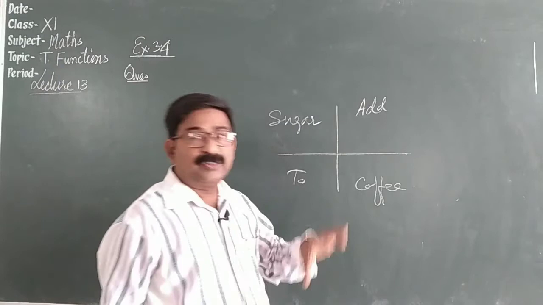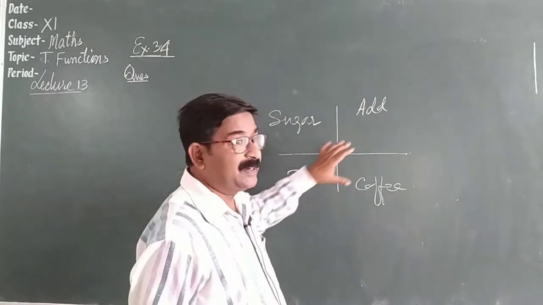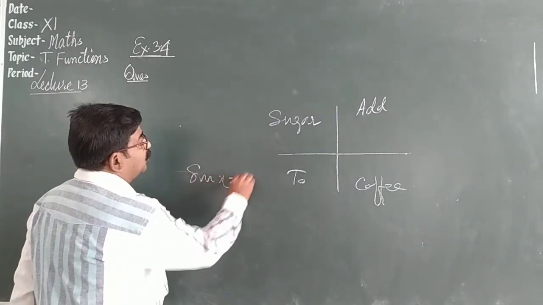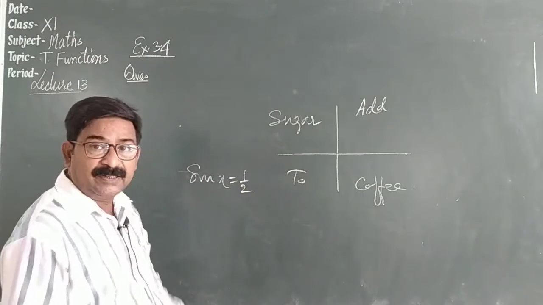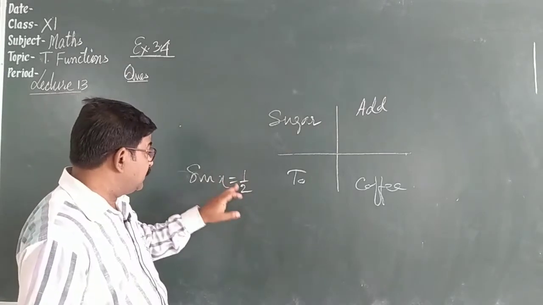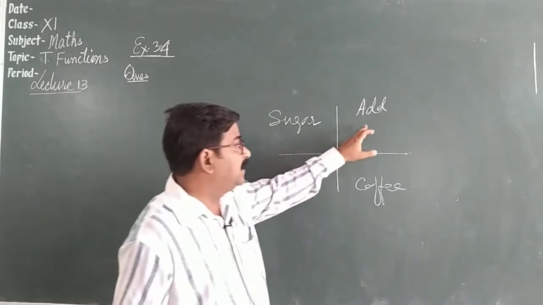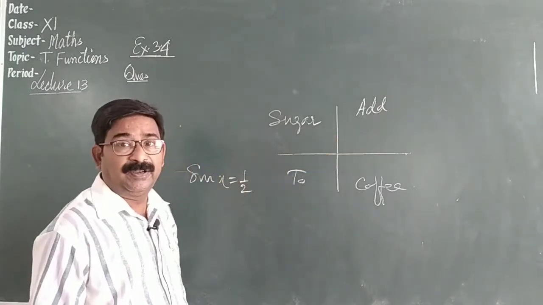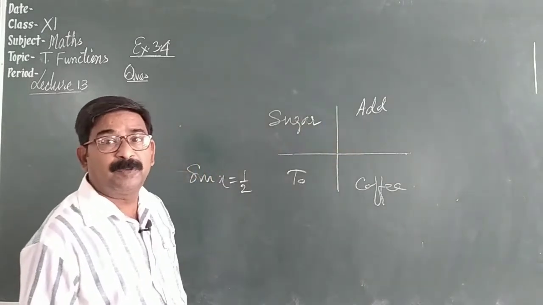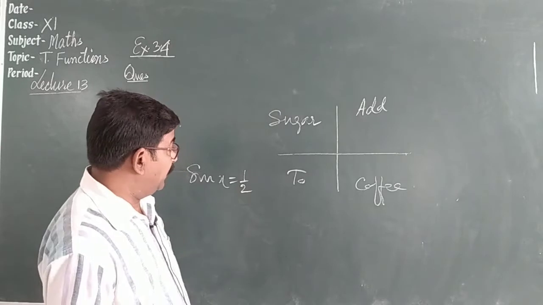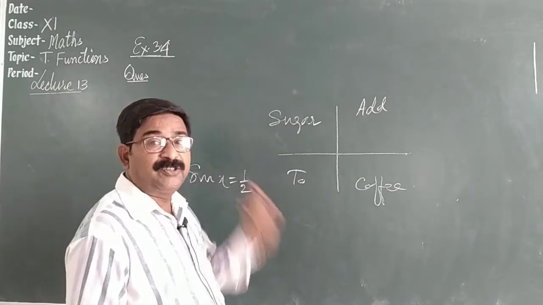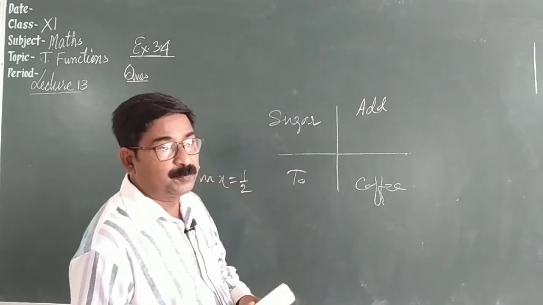So in which quadrant the value is exactly lying, means suppose you are given sin x is equal to 1 upon 2. So this 1 upon 2 is positive. It means this value may lie either in first quadrant or second quadrant. So these two values are called principal value of the angle. Means where exactly this angle is obtained, in which quadrant, that is called principal value.